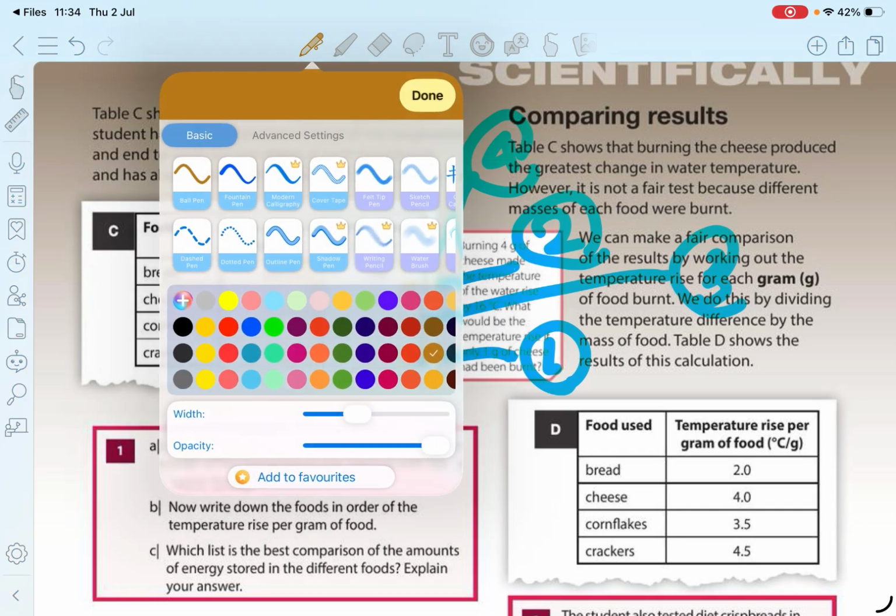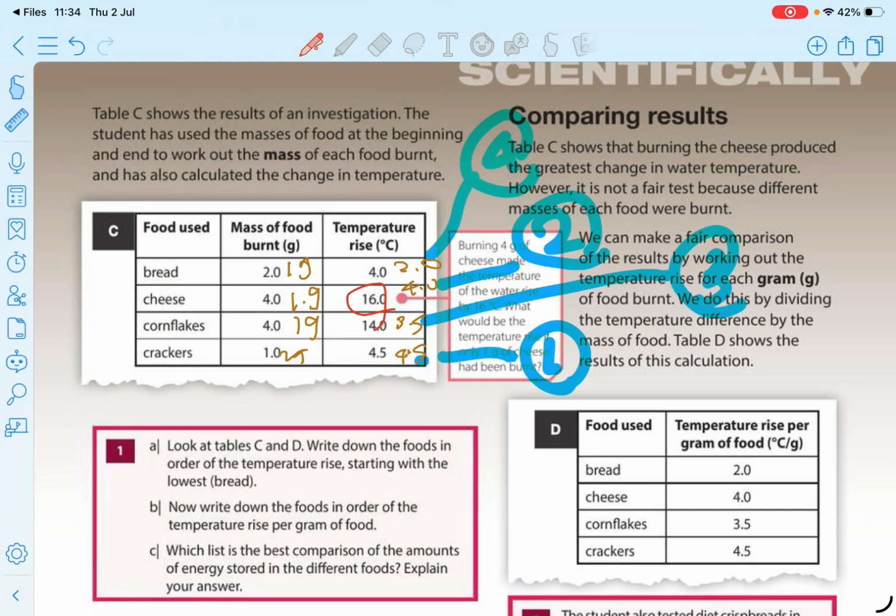In the previous scenario we thought this one gives the most energy, but because the masses that we used were different, we obtained a mistaken conclusion, right? But if we correct the mistake, if we make it fair, we can get the correct conclusion. Here, if you use equal masses, you can get the correct conclusion.